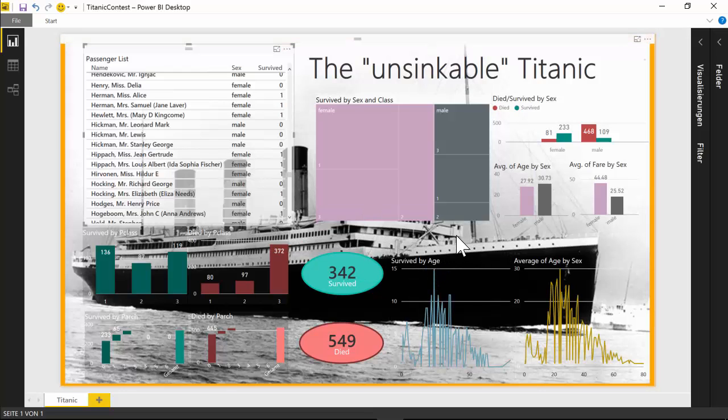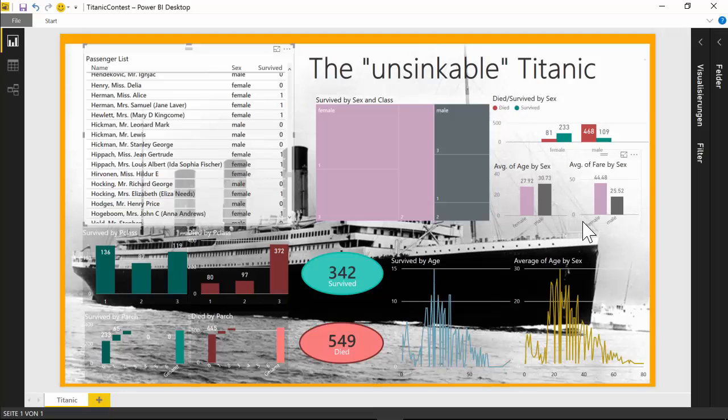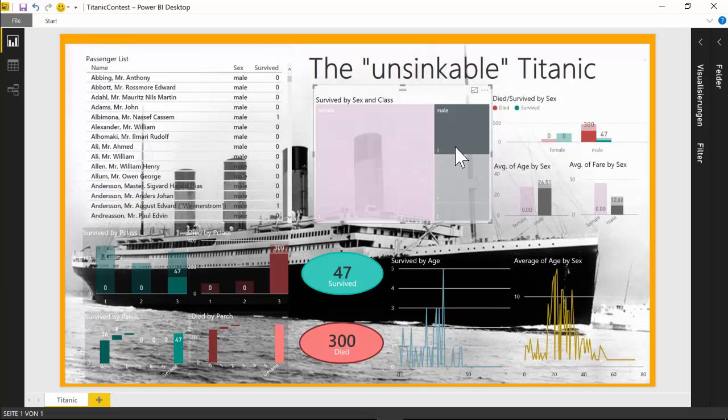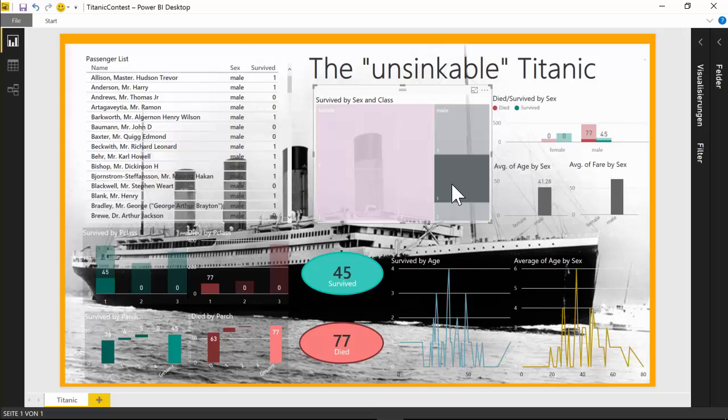It's also quite interesting when we look at the average fare by sex and the average age by sex. For example, when we look at the male in the third class, we see that they were quite young, 26 years old, and did not pay a lot for their fare. And when we look at the first class, we see they were older, and they paid a lot more.